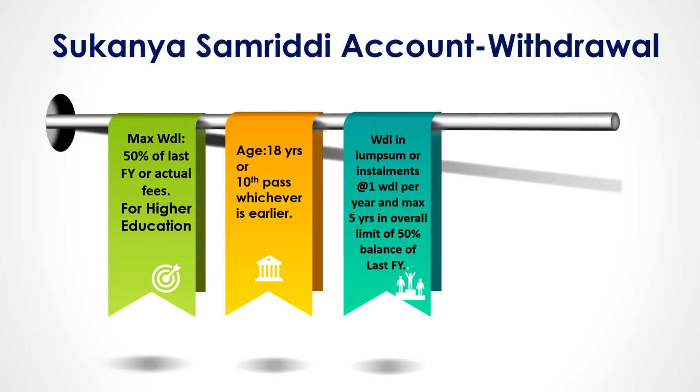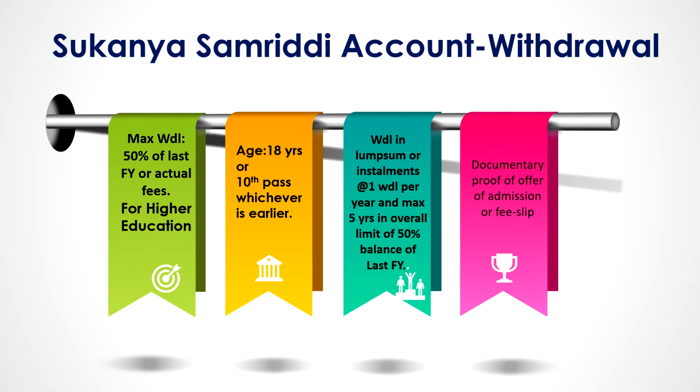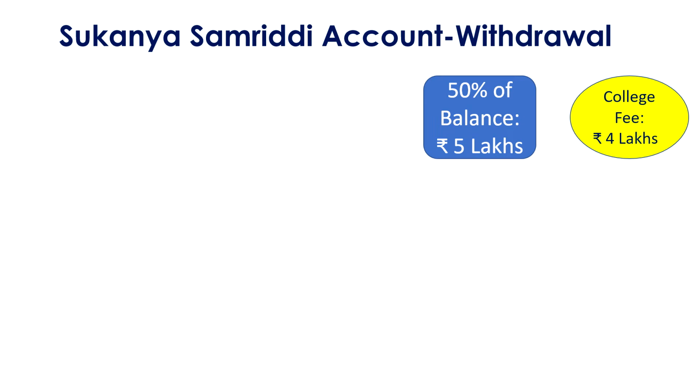And the amount will be the same, that is 50% of the balance of the last financial year or the fees that is paid by the girl child. Then documentary proof of offer of admission or fee slip should be provided, so that withdrawal can be allowed in the post office or bank. So documentary proof is required. And one more thing, as I have already told, 50% of the balance will be paid.